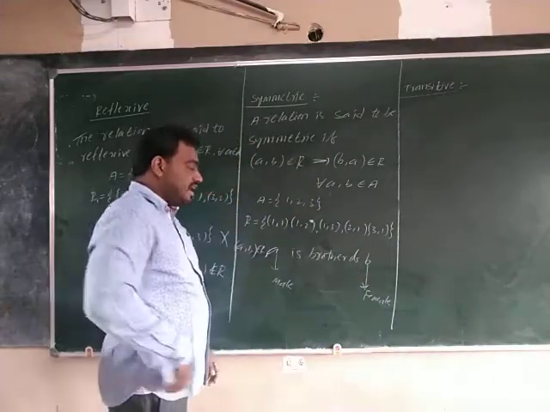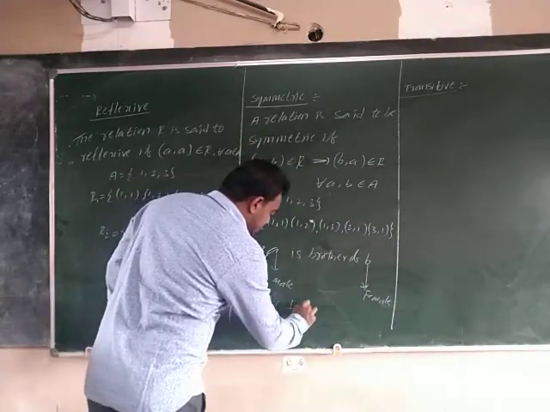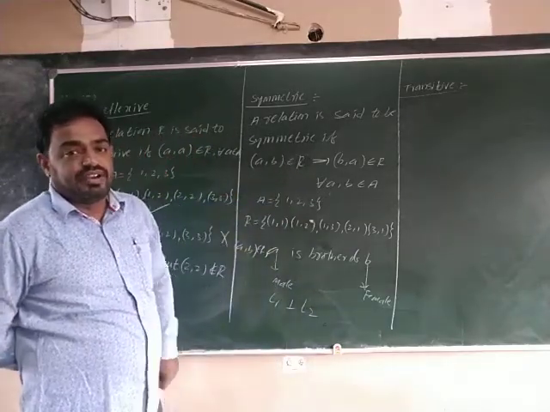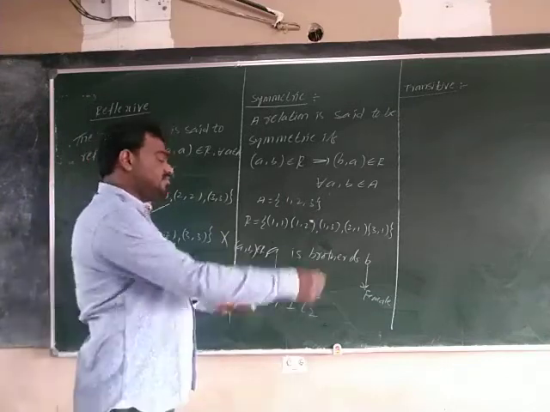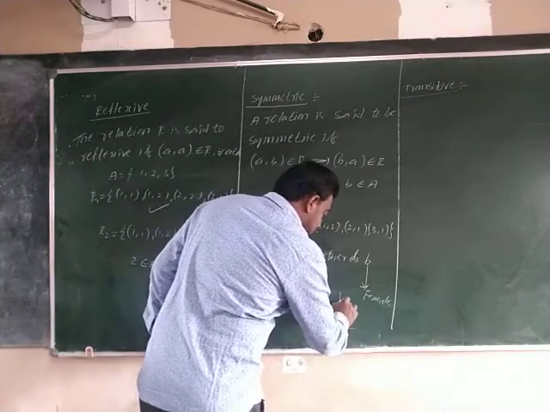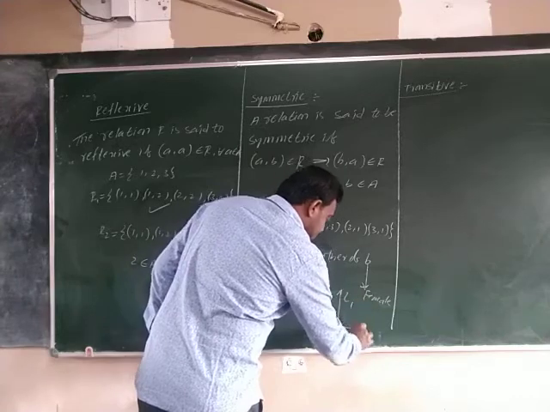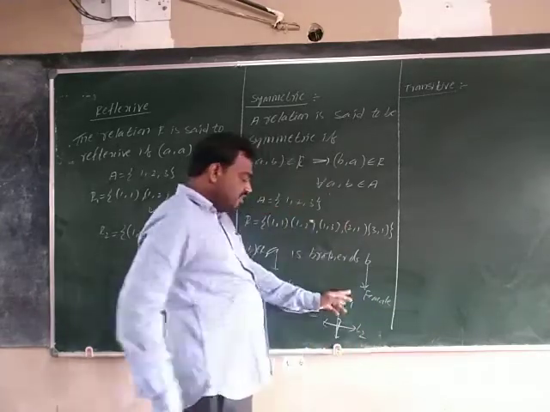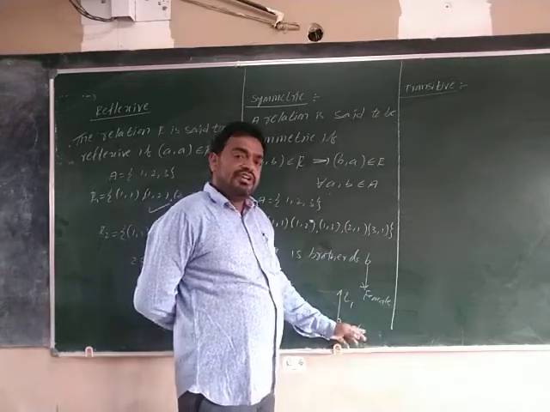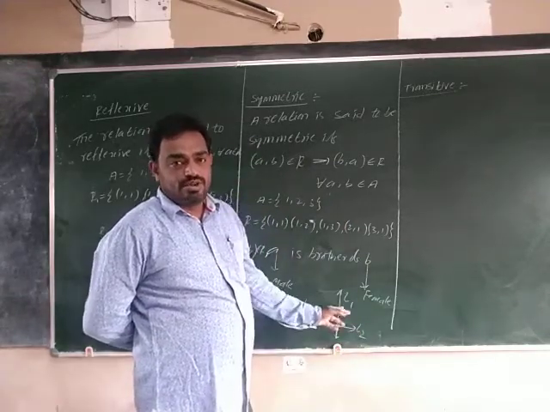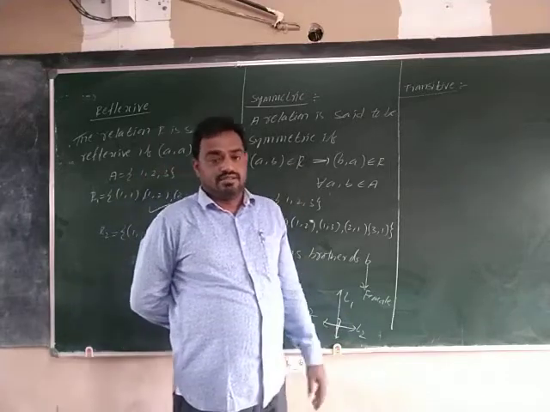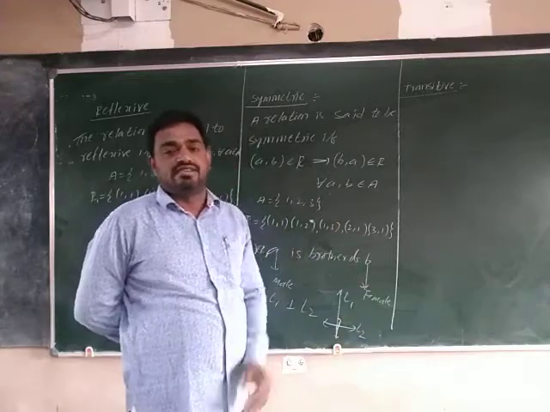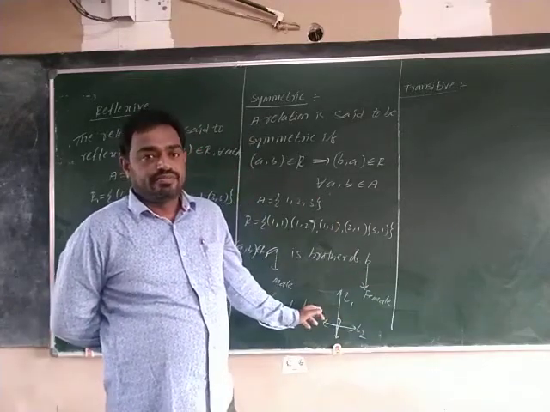Here you see, the line L1 is perpendicular to L2, is it symmetric or not? It is symmetric. See, this is the line L1, this is the line L2. L1 is perpendicular to L2, and L2 is perpendicular to L1. So, perpendicular is symmetric. Parallel is symmetric. Okay?